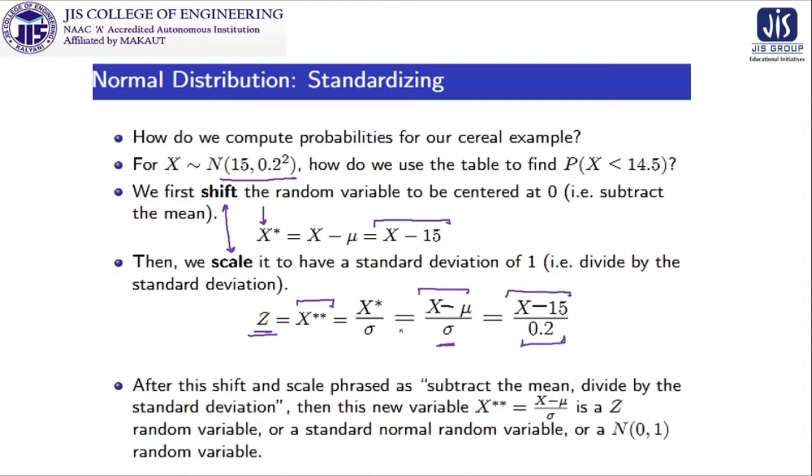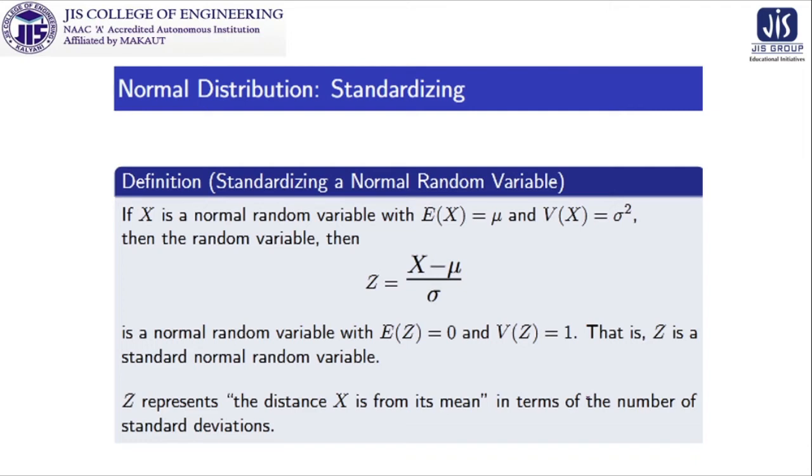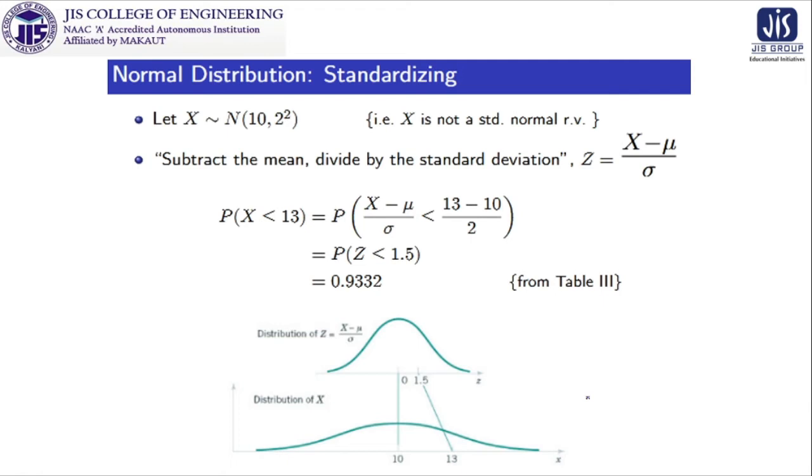So we get this shifting and scaling X double star, which is denoted as Z as the random variable, where Z is X minus mu by sigma, a standard normal random variable N(0,1). So this is the definition of standardizing the normal random variable, which we have already discussed in the last slide. So this is the concept of standardizing.